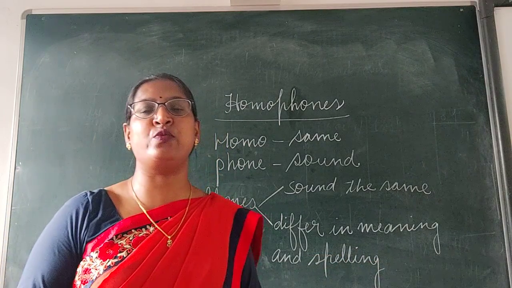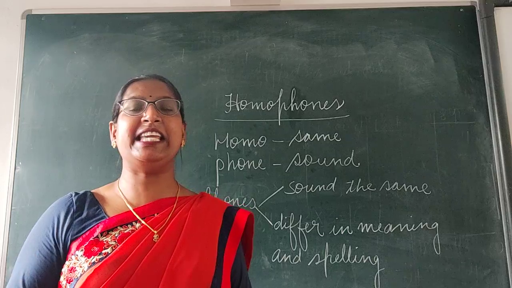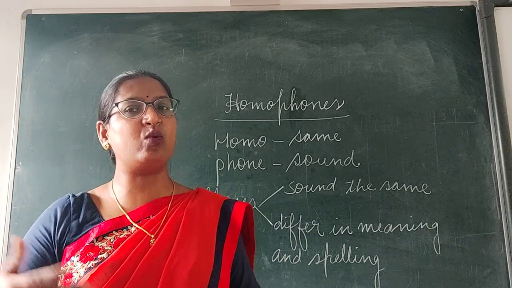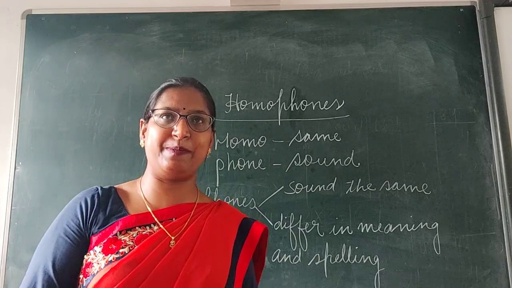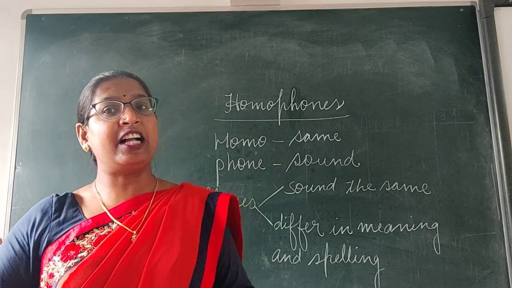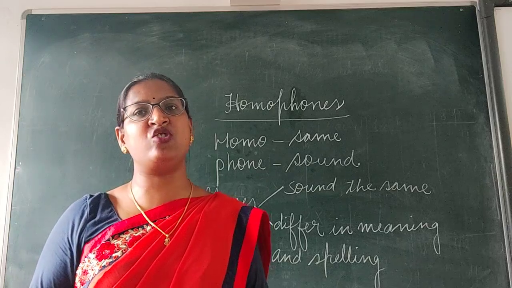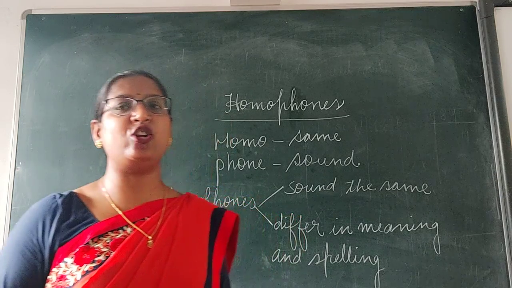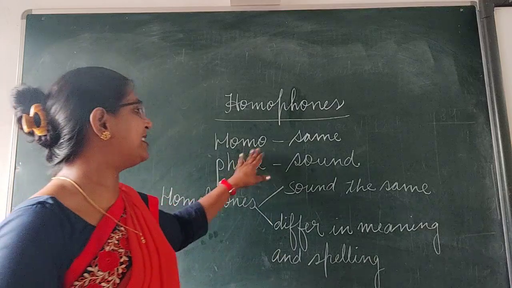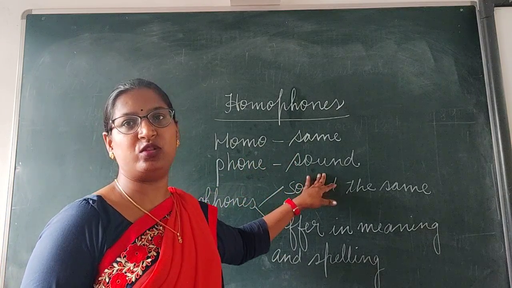Some of the words, when we pronounce them, have the exact same pronunciation. They sound the same, but their spellings are different and their meanings are completely different from each other. These kinds of words are called homophones. Homo means same, phone means sound.